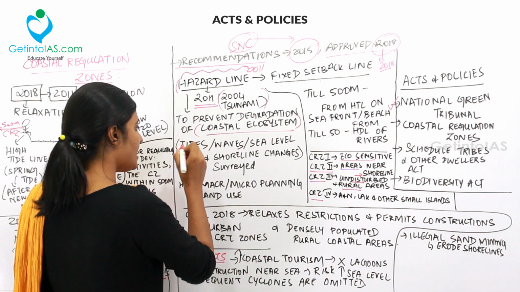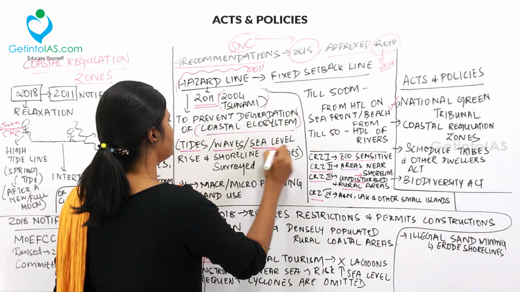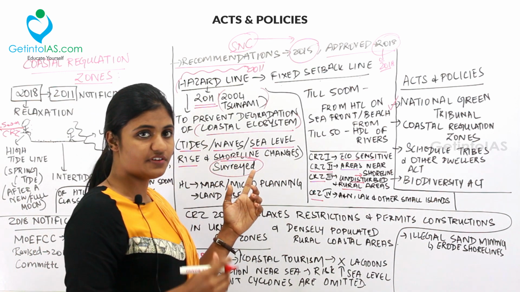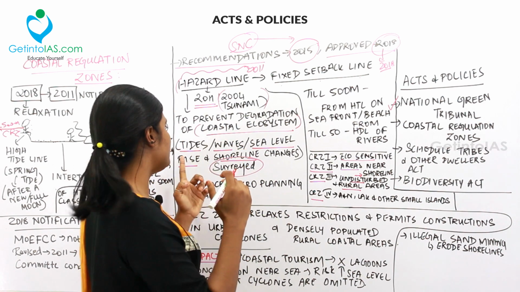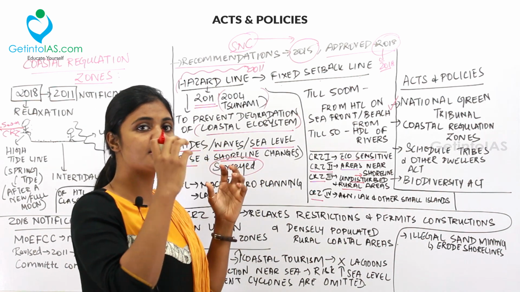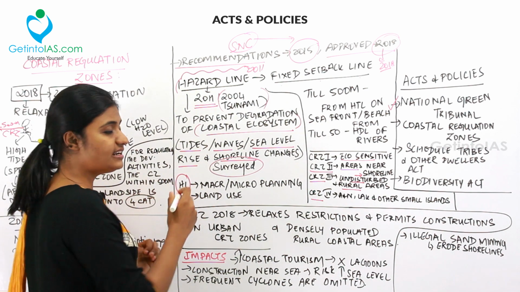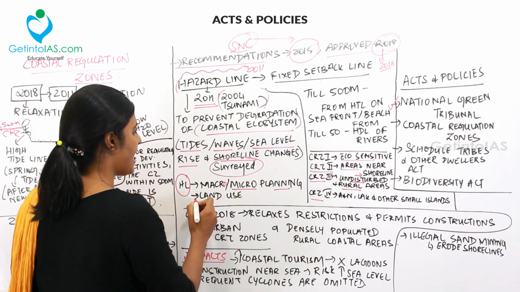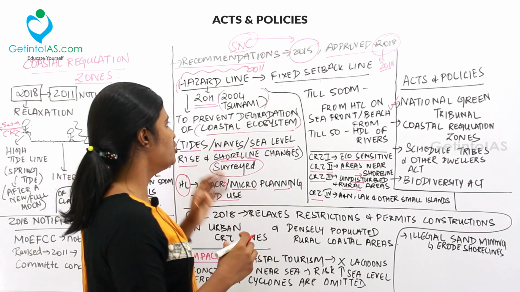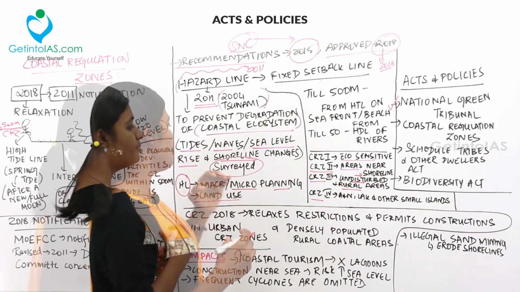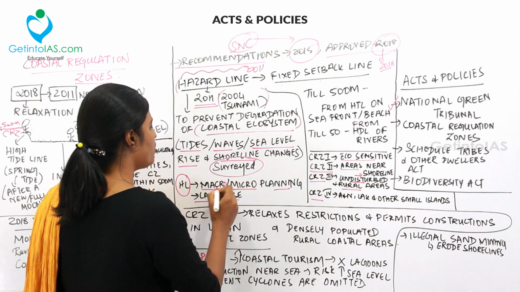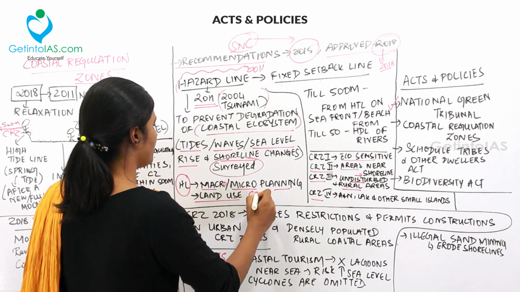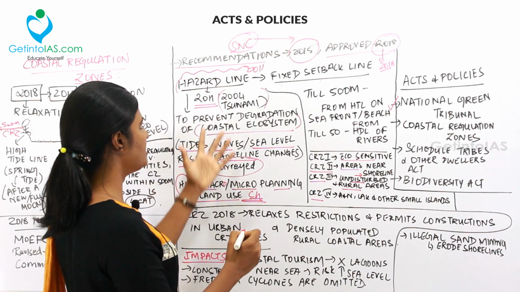And then in the hazard line, the tides, the waves, the sea level rise and the shoreline changes were surveyed first of all, and the hazard line was comprised for the macro and micro planning and the land use in the coastal area. So why was this hazard line constituted? To plan for the macro and micro conditions in the coastal area and the land use pattern in the coastal area. All this was constituted under the hazard line.